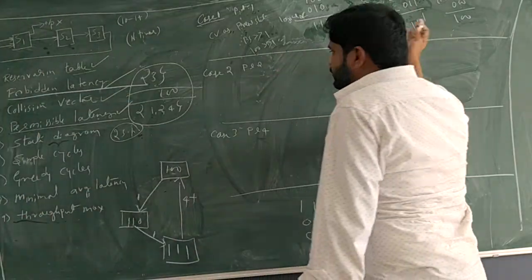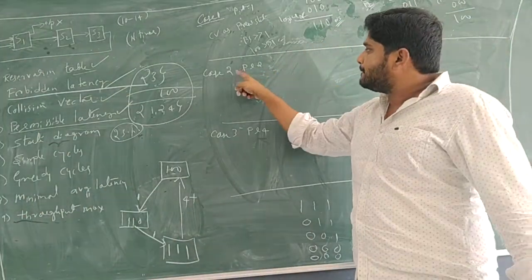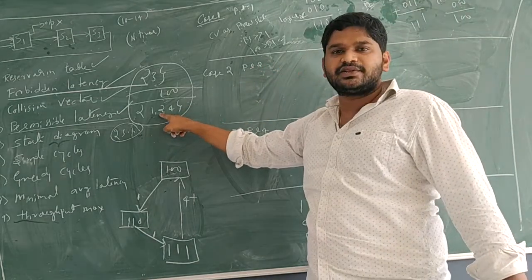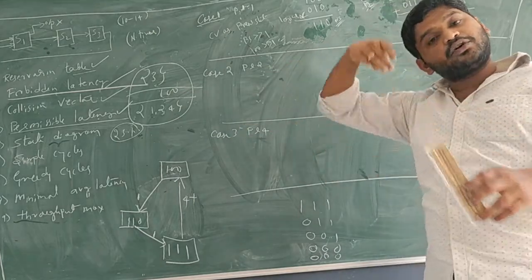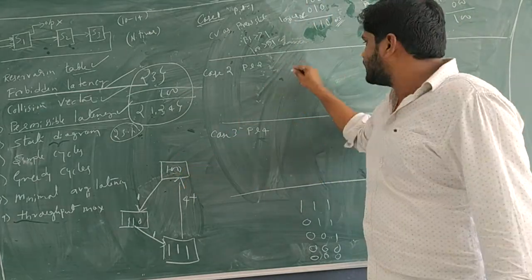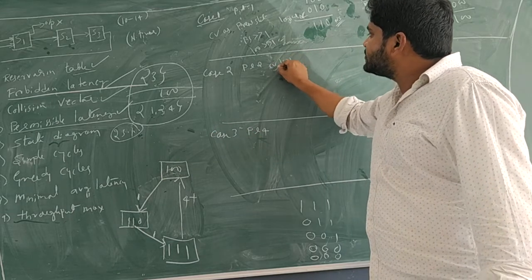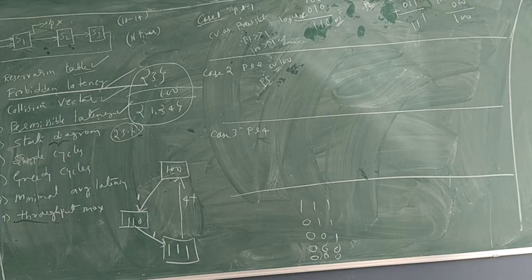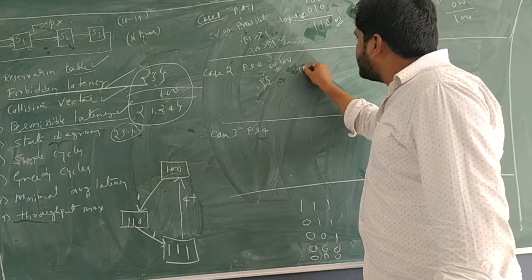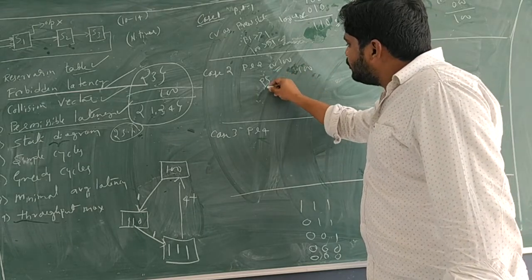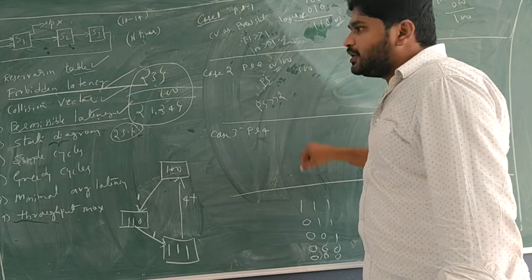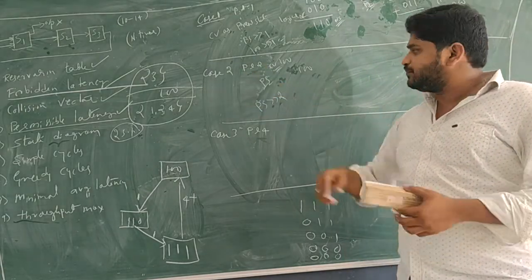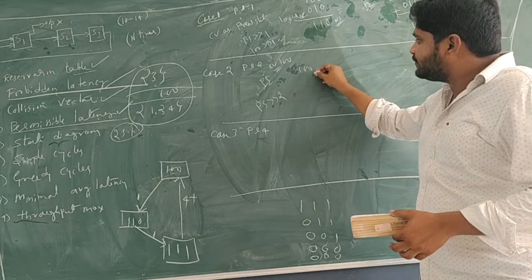So now, coming back for the next stage. Case 2. Why we have PL2 is because here I have mentioned permissible latency is 2. That means again start from the initial state. What is the initial state? 100. So 100 is CV, also it is a present state. It is a collision vector as well as present state. So take 100 on the top. Now for present state, how many right shifts do we have to do? What is the permissible latency of this case? 2. That means 2 times I have to shift.